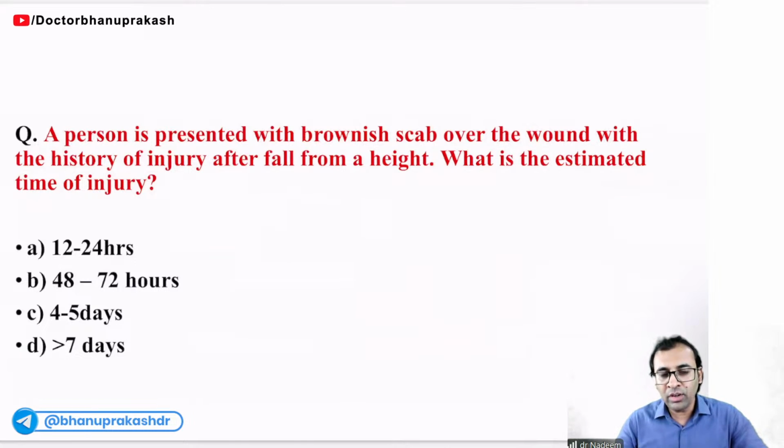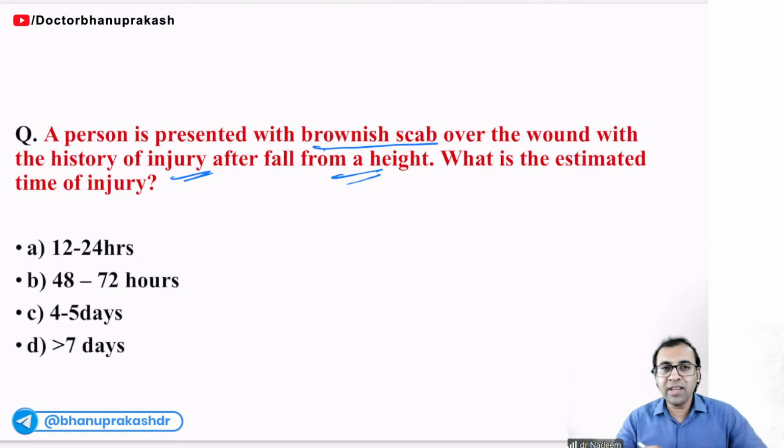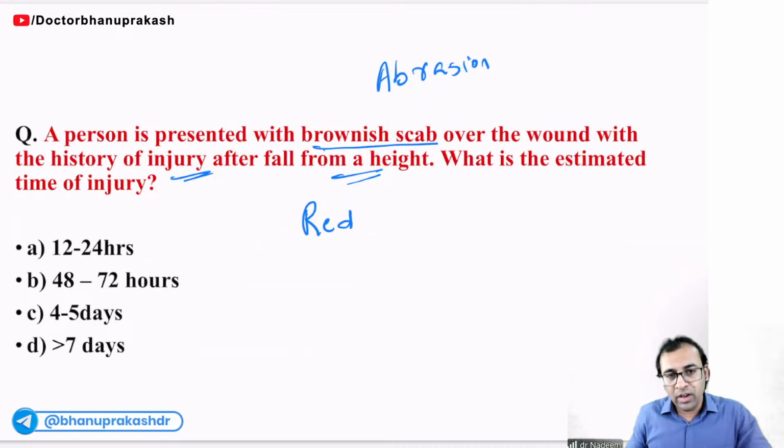Now, see this question. A person is presented with a brownish scab over a wound with a history of injury after a fall from a height. What is the estimated time of injury? Here the examiner is talking about abrasion. We have learned, after the injury, if you see red, I will say fresh red.